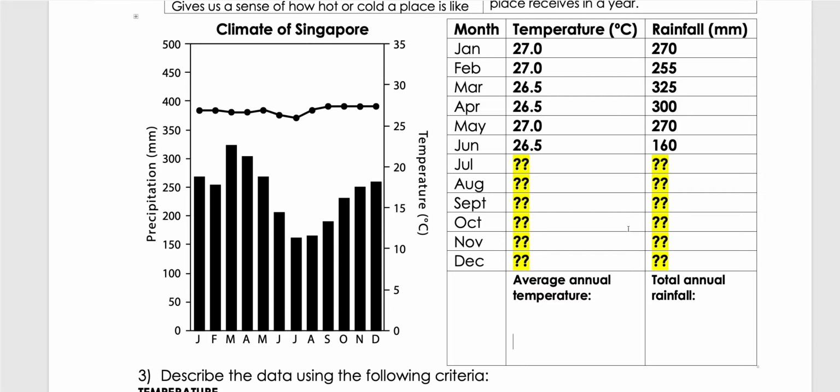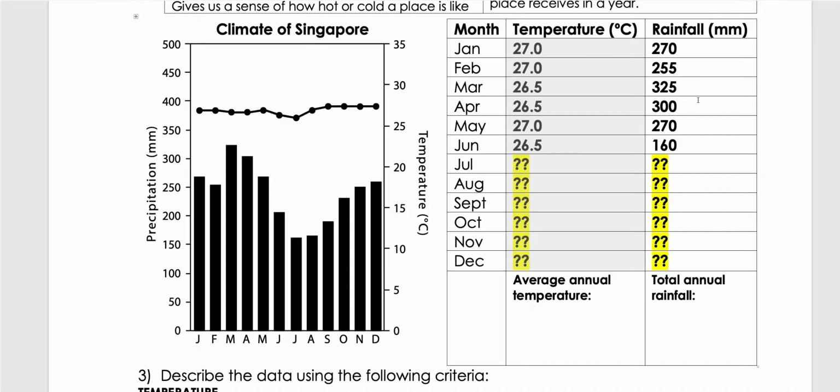Now we need to make use of this data, and then we calculate these two things. How do we calculate the average annual temperature? Well, we add up all this data together and we divide it by 12 because there are 12 months. Annual means the whole year. So for the whole year, roughly, what is the temperature experienced?